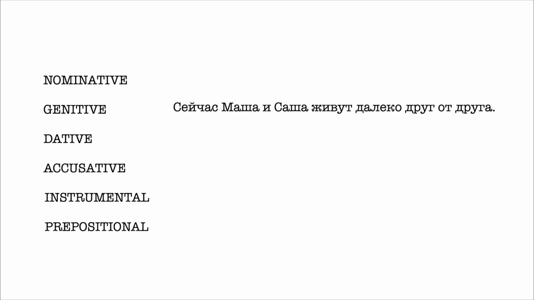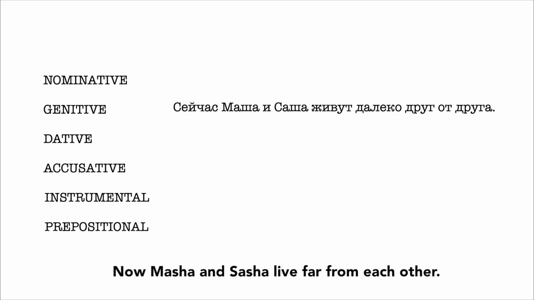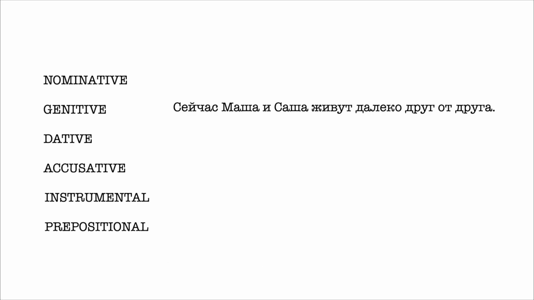Сейчас Маша и Саша живут далеко друг от друга. Now Masha and Sasha live far from each other. We know that the preposition от requires the genitive case. That's why we use the genitive form of this phrase, друг друга, plus we add the preposition от, which comes between the two words, друг от друга, from each other. Let's see an example for the dative case now.